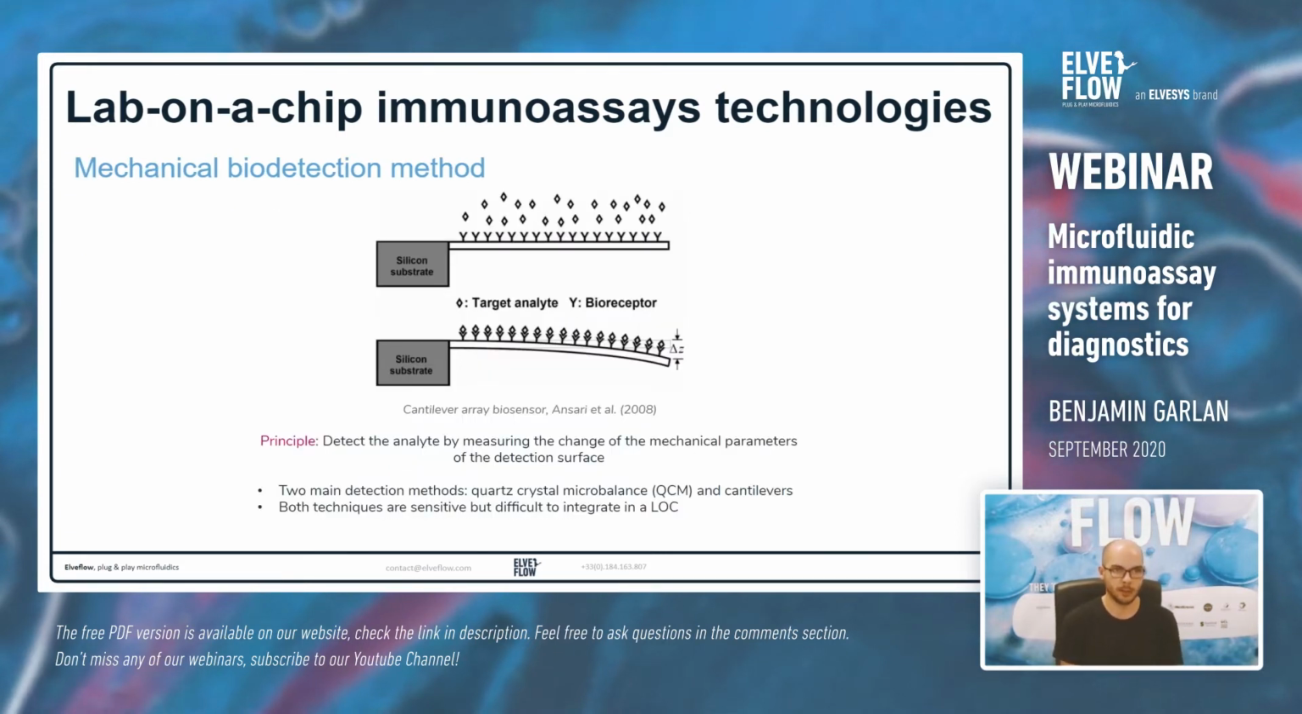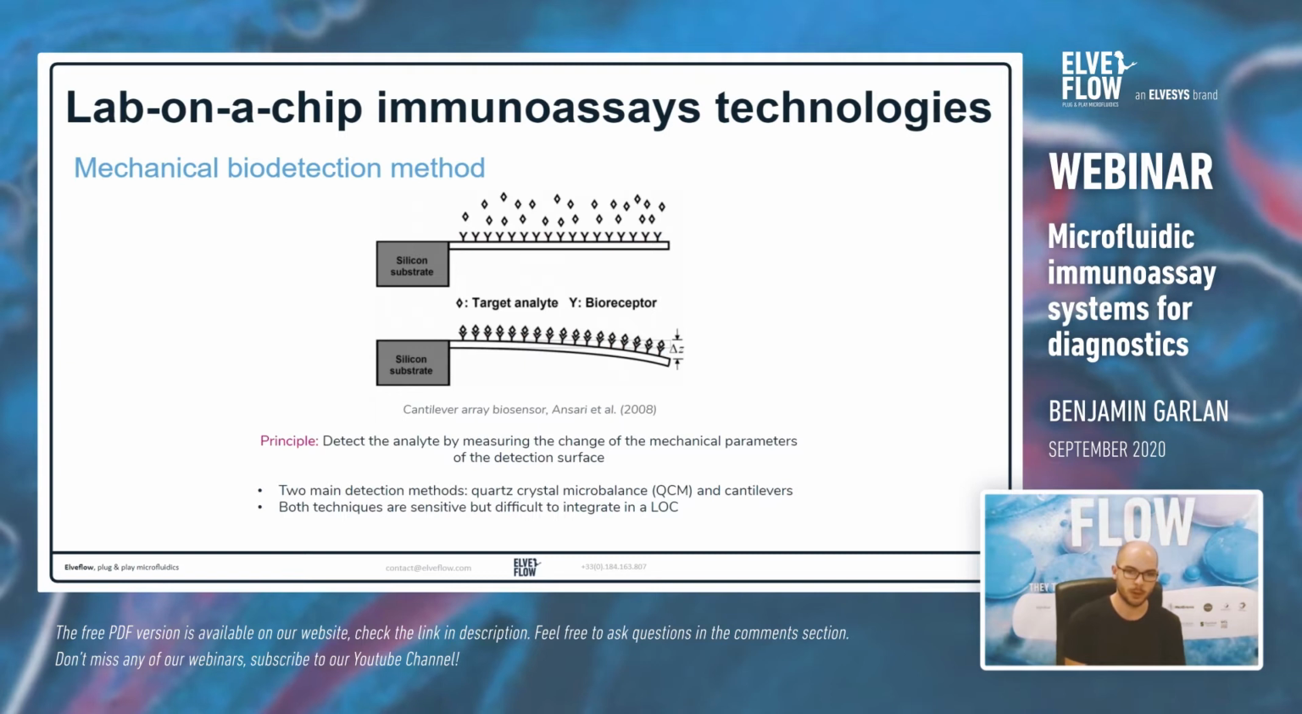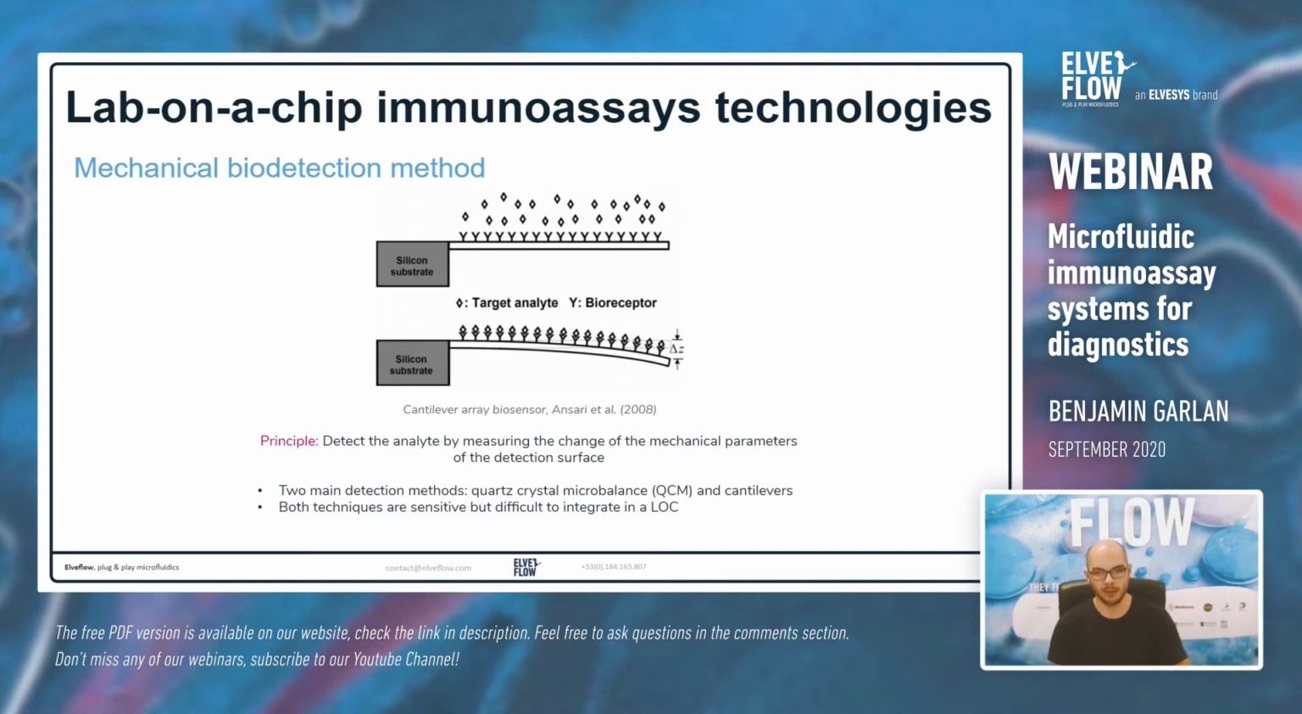Then you've got the mechanical biodetection method. So there are two different kinds, the QCM, quartz crystal microbalance, and cantilevers. On this figure, you can see a cantilever. If the analyte is present in our sample, it will bend the cantilever when it sticks to the antibody. And you can measure this bending using a laser. It's sensitive, but it's difficult to integrate in a small lab-on-chip device.